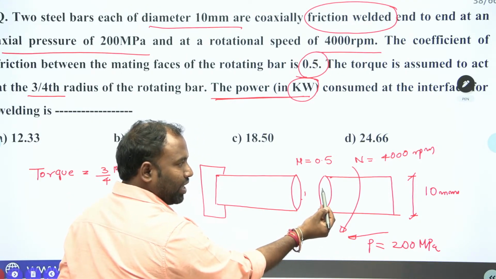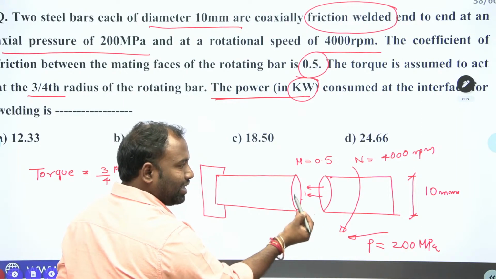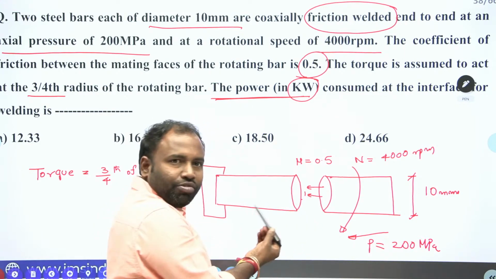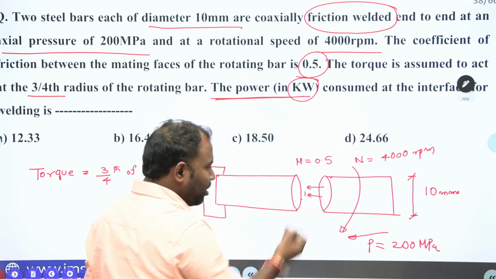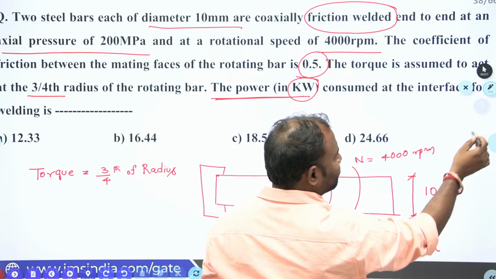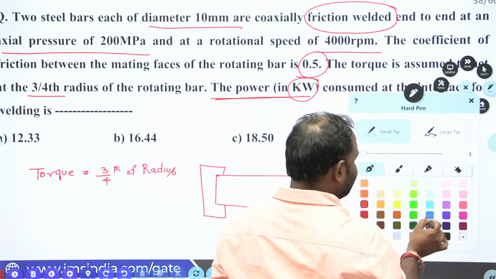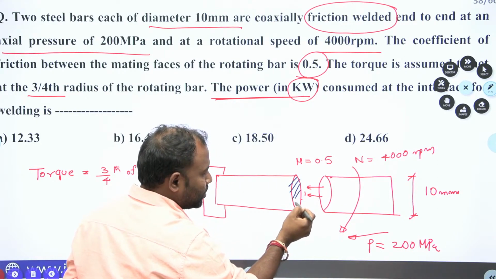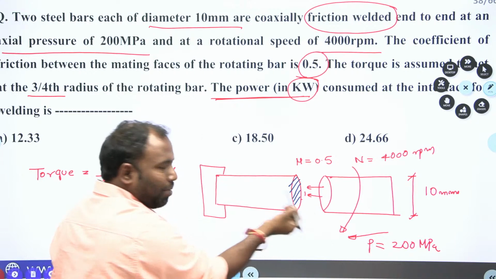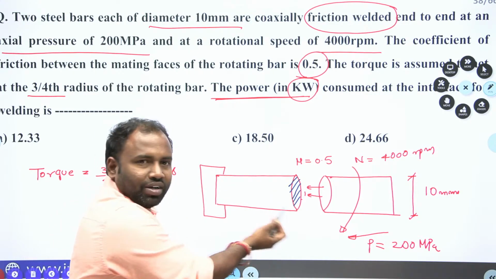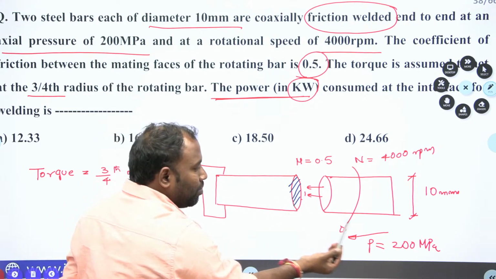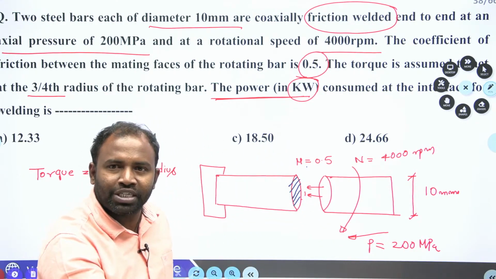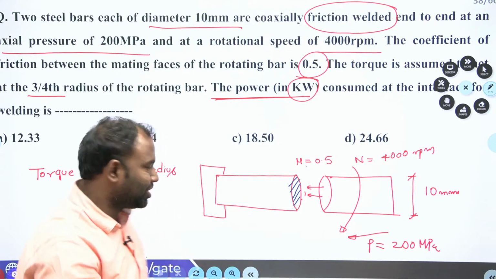Whenever I rotate this bar onto this one, then friction is going to be generated. Now frictional force is going to act. My frictional force is equal to pressure into cross section area. What cross section area? This cross section area. This pressure is going to be applied on the cross section area of this one, isn't it, guys? So my axial pressure into this cross section into mu, so that I can get my frictional force.